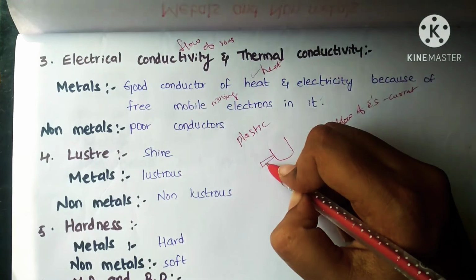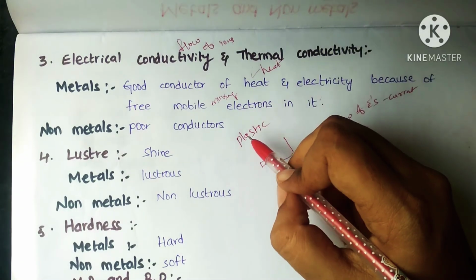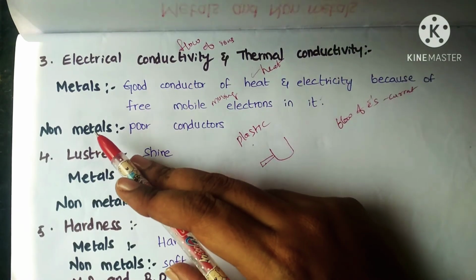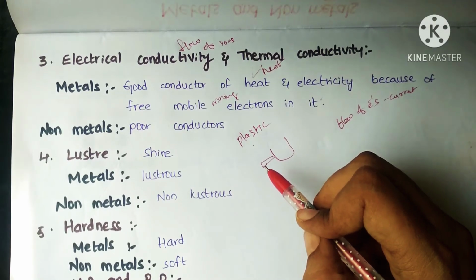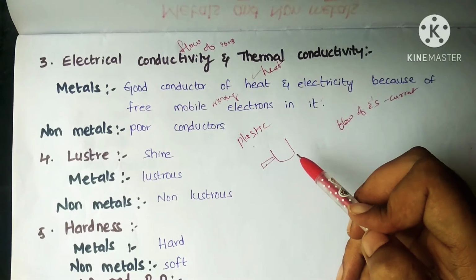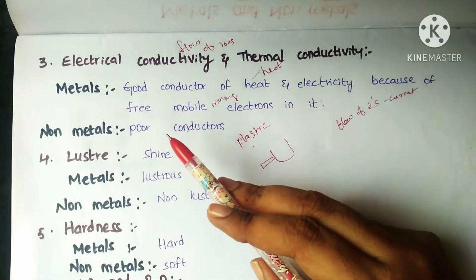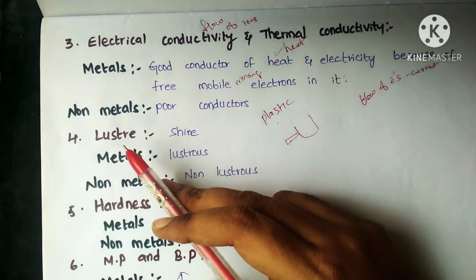So easily we can touch that even if it is hot. Whenever the handle is made up of plastic, which is a non-metal, it doesn't conduct the heat, so our skin won't burn. So that is the reason the handles of our cooking vessels are made up of non-metals but not metals.